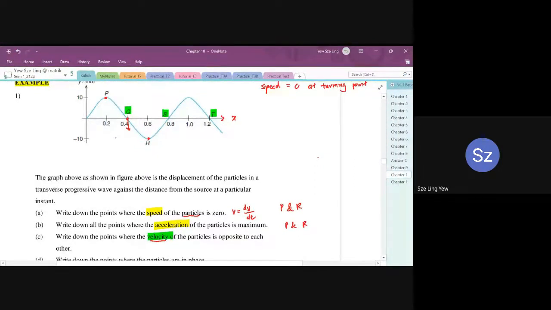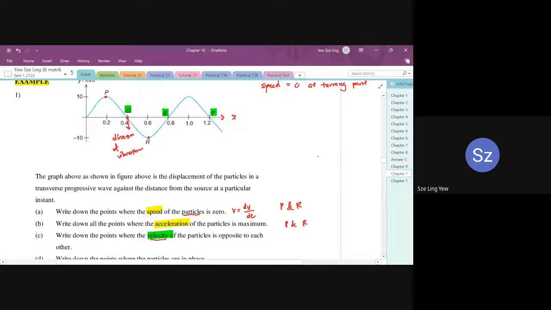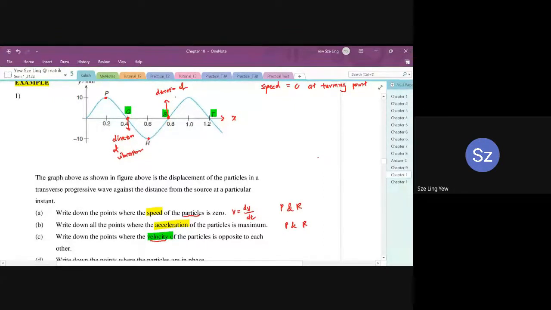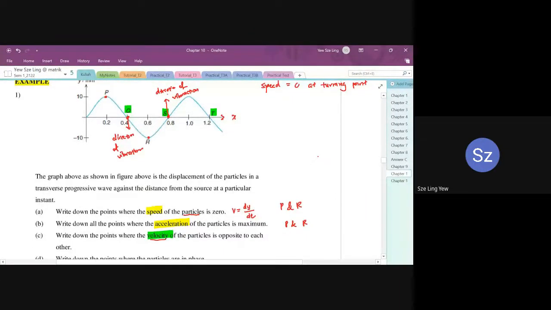This is the direction of motion, the direction of vibration. So it's actually going down. That's why you have the shape going towards R. At point P, the particle is now moving downwards, and then it keeps oscillating. When it reaches point Q, this particle is oscillating up. The direction of vibration for the particle located at point S is going up, and then it keeps moving.